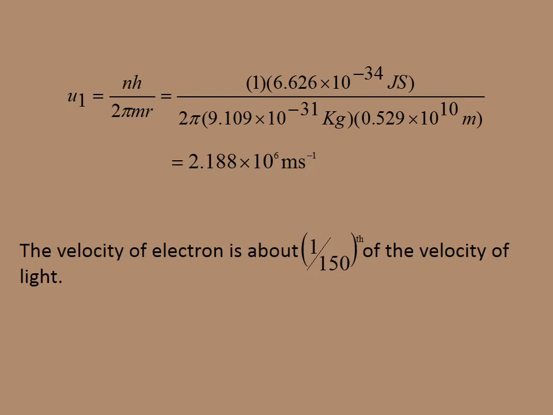That is, the velocity of the electron is about 1 by 137 of the velocity of light.